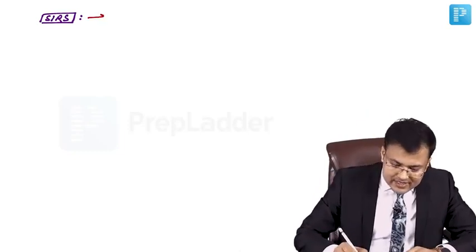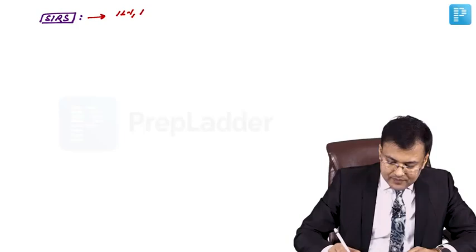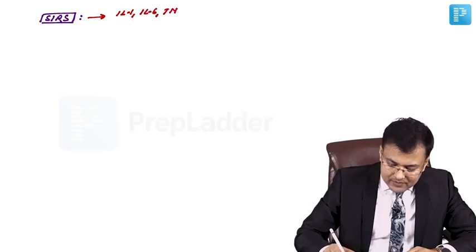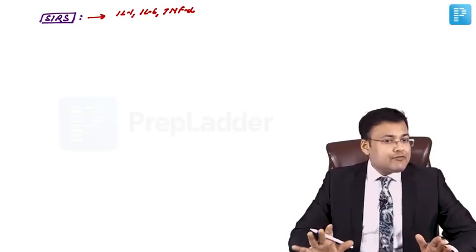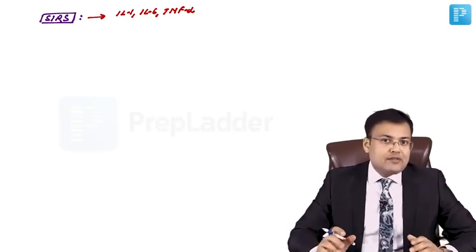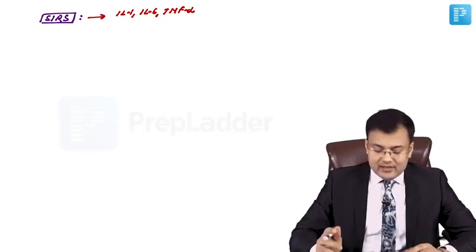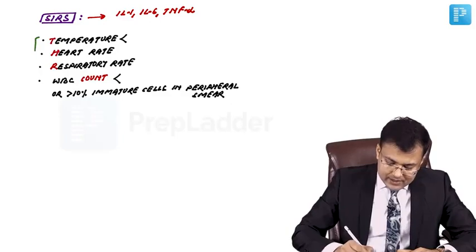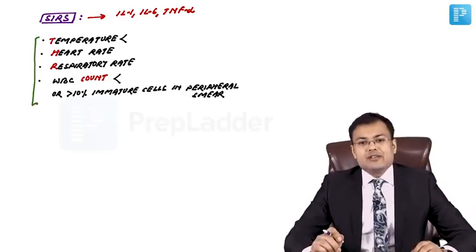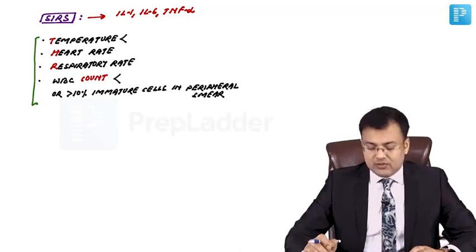SIRS is also frequently asked in exams, full form systemic inflammatory response syndrome. So it's the body's inflammatory response to infectious or non-infectious insult. What are the mediators for SIRS? IL-1, IL-6 and TNF-alpha. These are the mediators. There are 4 components or 4 parameters of SIRS. Out of 4, if 2 or more than 2 are present, it means it's there. So the 4 parameters are temperature, heart rate, respiratory rate, WBC count.